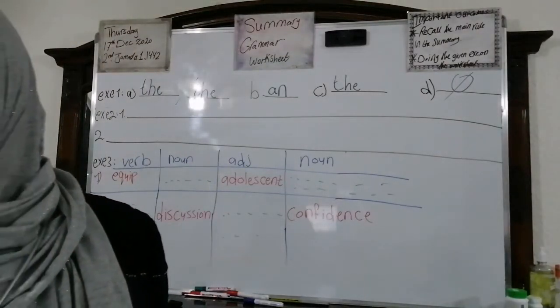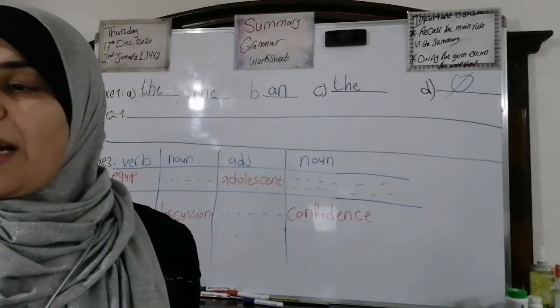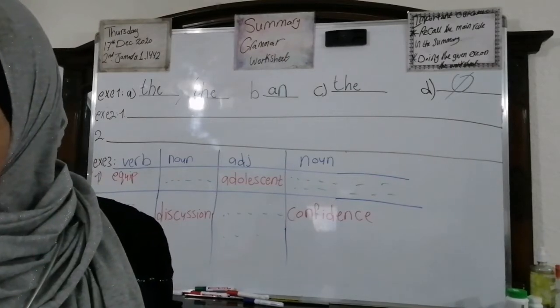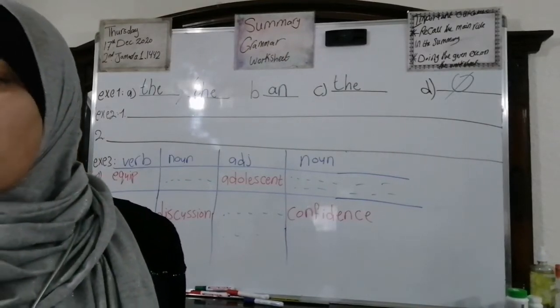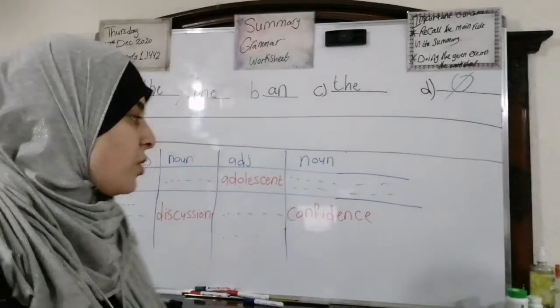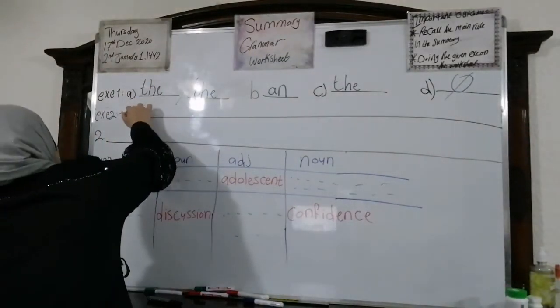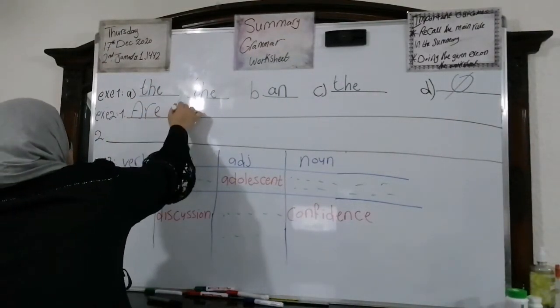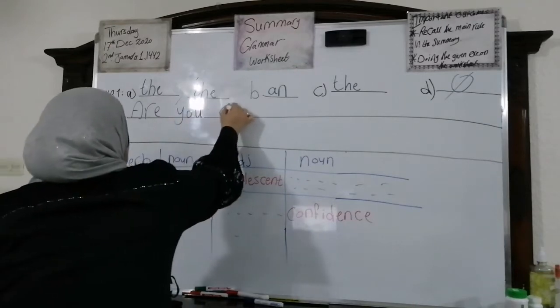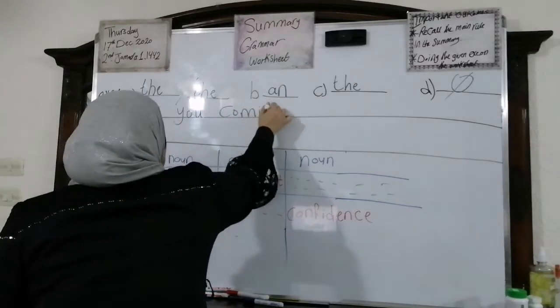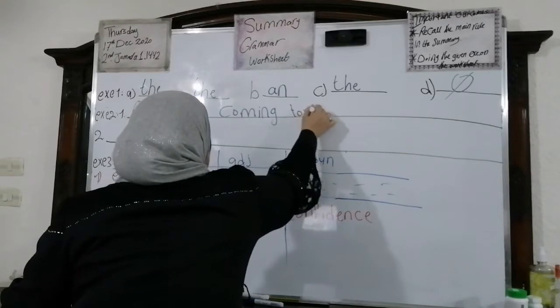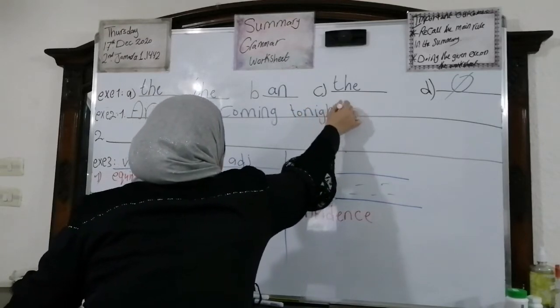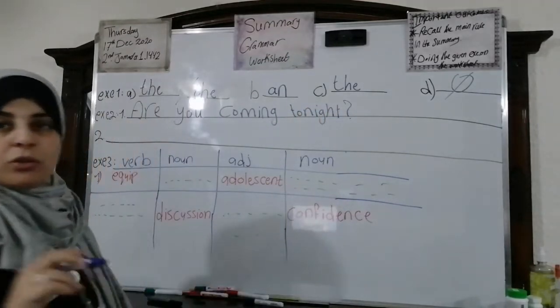Now, let's go to number 2. Write the suitable question for each answer below. We have: yes, I'm coming tonight. Of course, we're going to make a question. What do you say? Yes, excellent. Are you coming tonight? Are you coming tonight, and question mark.